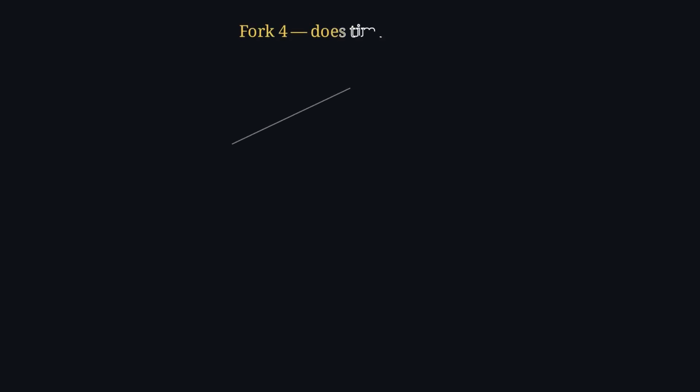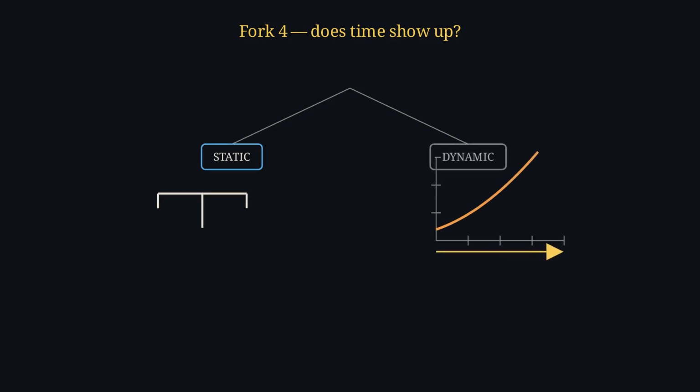Fourth fork. Does time show up? A static model doesn't use time at all. It captures a system frozen, at rest, in balance. A dynamic model tracks how the system changes as time rolls forward. And those are usually written as differential equations in the smooth case or difference equations when the steps are discrete.